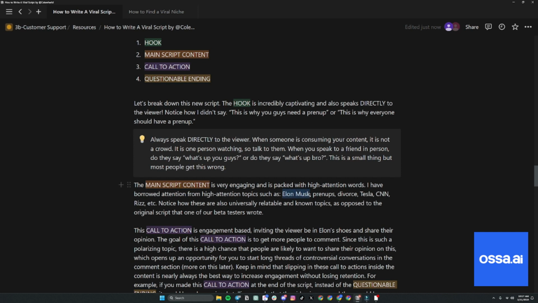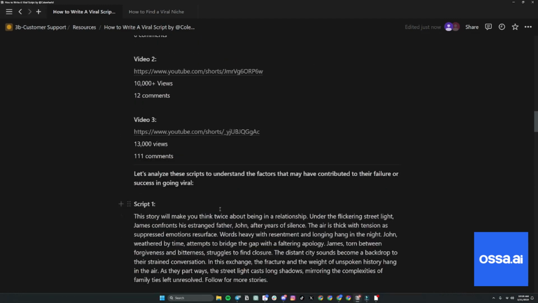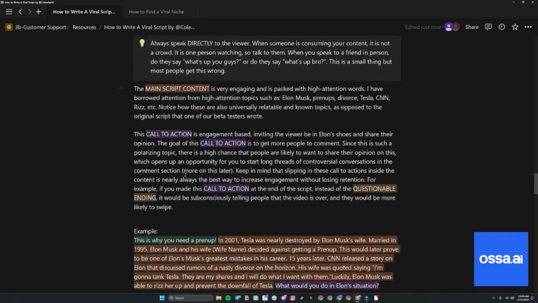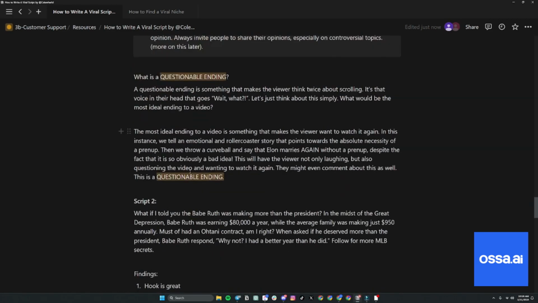So we're talking about that here. Elon Musk, prenups, divorce, Tesla, CNN, rizz, all those are high attention, right? That's why they're being used. And notice how these are universally relatable and known topics, as opposed to the original script that our beta tester wrote for OSSA.AI, and you could tell these are just boring. There's nothing in there that's highly engaging. So coming down, right? Any questions so far, guys?